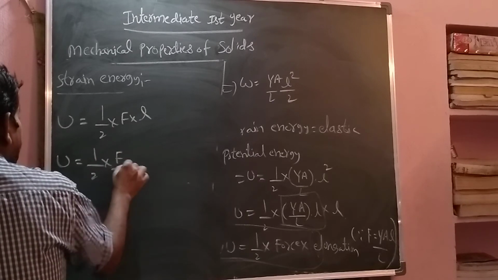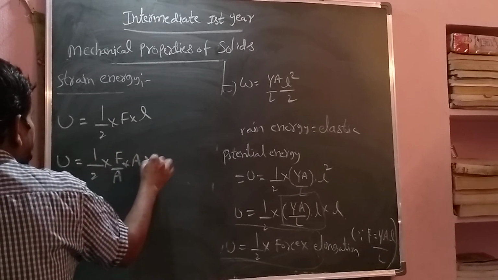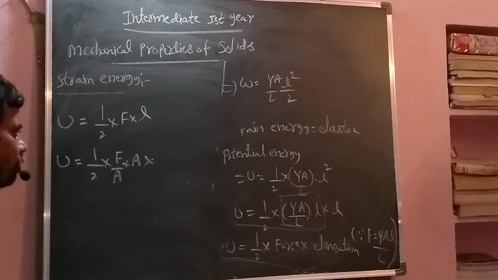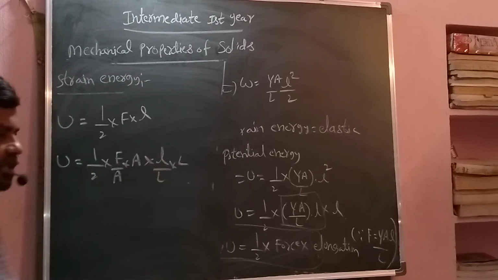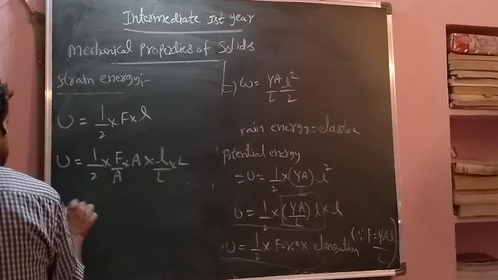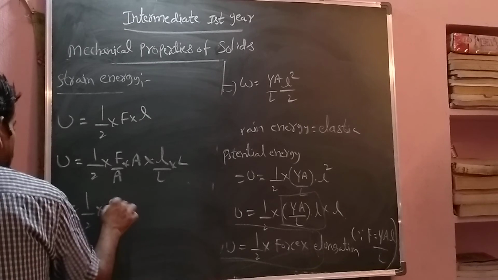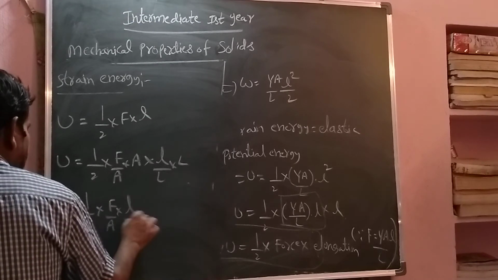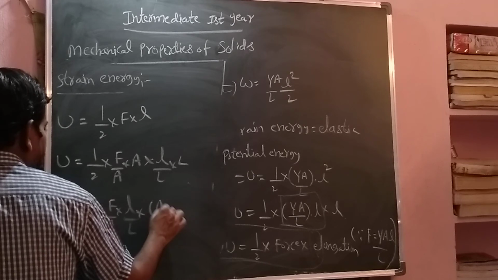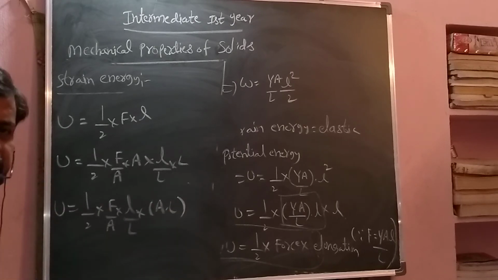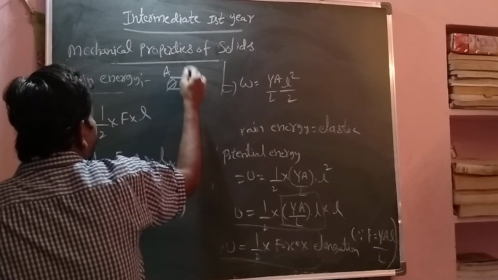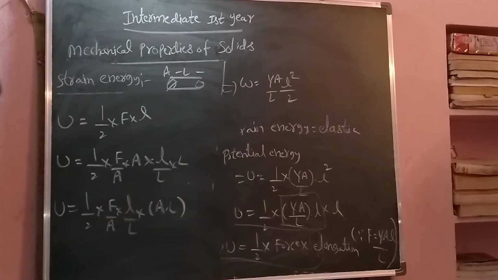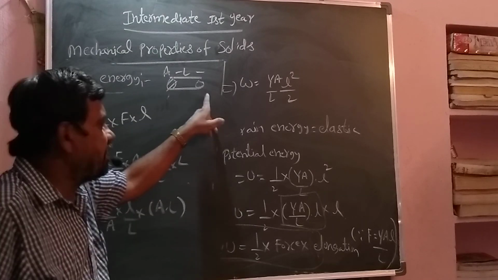What is A? If this is a metallic wire, A is the area of cross section and L is the length. Any wire is like a cylinder, and the volume of a cylinder is pi r square h. What is pi r square? The area of cross section, and the height is L. So A into L is what? The volume of the given wire. So you write this as the volume of the given wire.